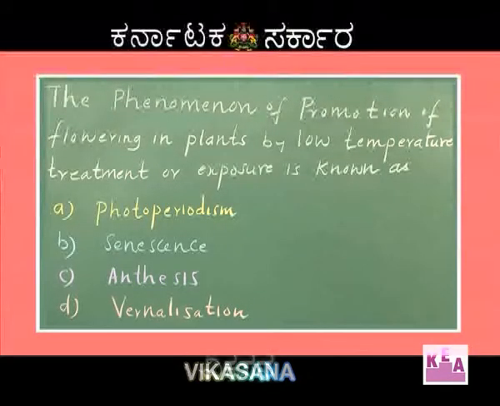We'll move on to the next question. The phenomenon of promotion of flowering in plants by low temperature treatment or exposure is known as. The options are photoperiodism, senescence, anthesis, vernalization. Look, the first option, photoperiodism.